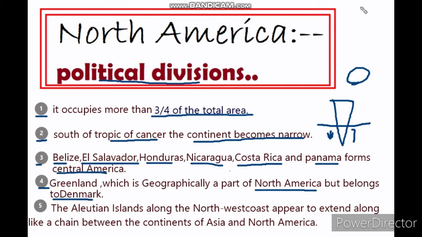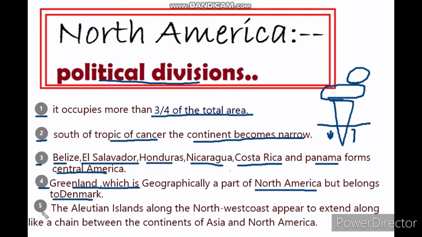Now there are also some islands in the northern part of North America, such as Baffin Island, Victoria Island, and Ellesmere Island, and we can see that these are big snow covered islands. One of the biggest is Greenland. Greenland is the largest island, and after Greenland the largest island is Newfoundland.